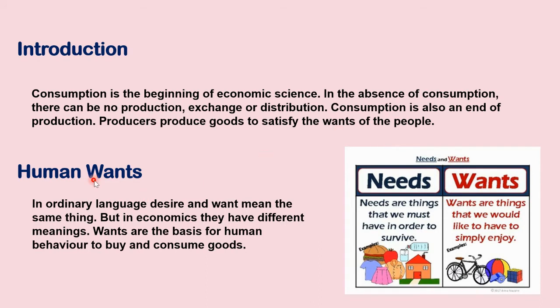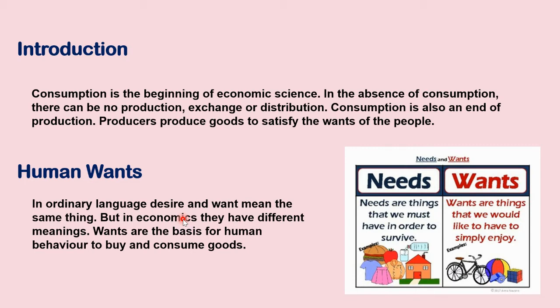So what are human wants? Because of these human wants, we have consumption. We have plenty of wants. In ordinary language, desire and want mean the same. What is desire? A liking towards a particular good is called desire. So what do you mean by want? I want a pen. I want to use it.